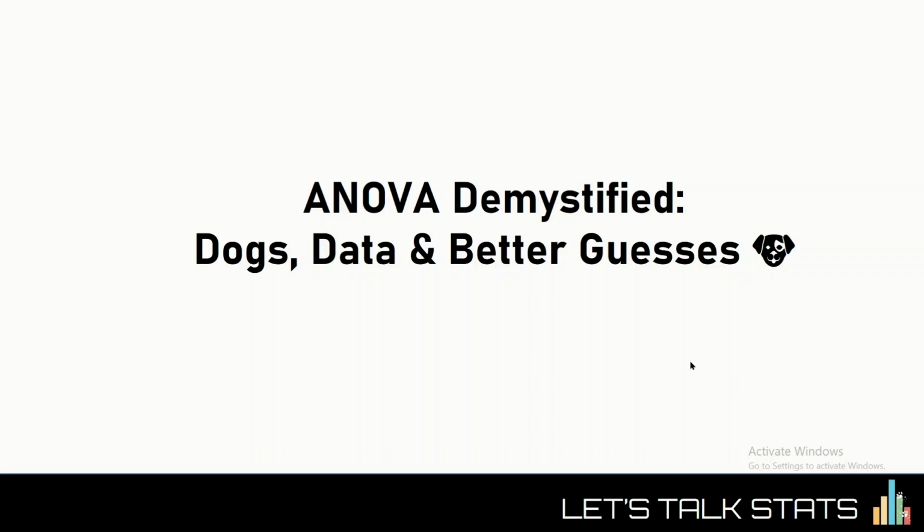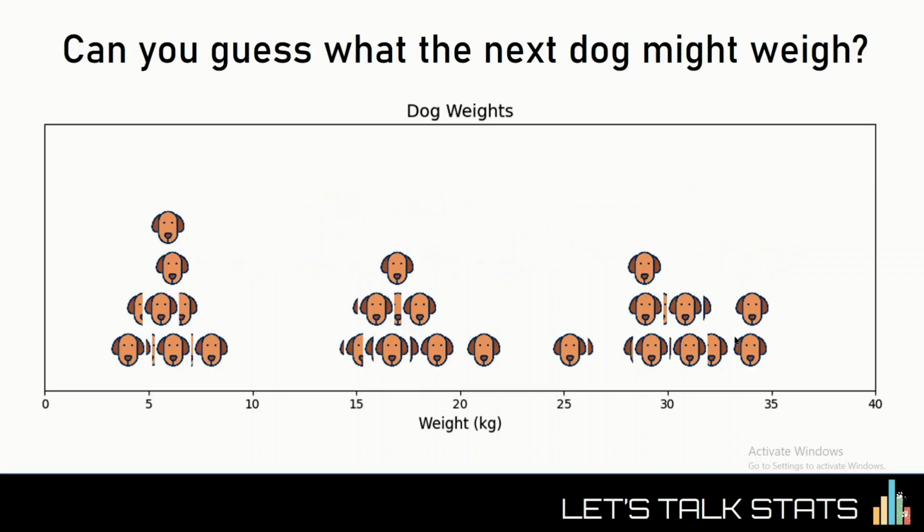I'm Anjali, and in this video, we will demystify ANOVA using a fun example involving dogs. So let's get started. Here's a question for you. Suppose I show you the weights of 45 dogs, all 1 year old. Can you guess what the next dog might weigh?